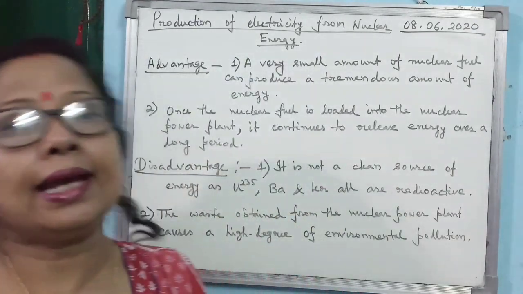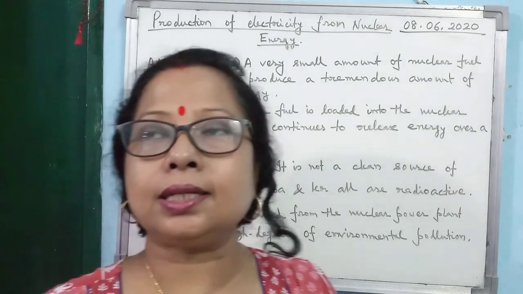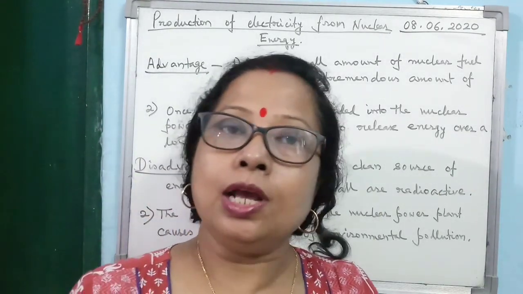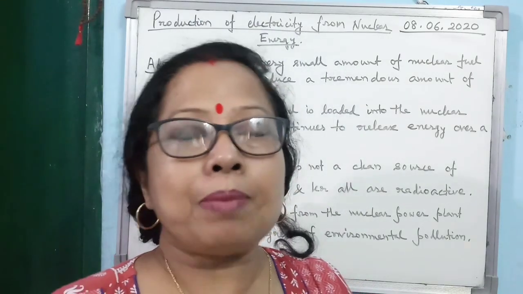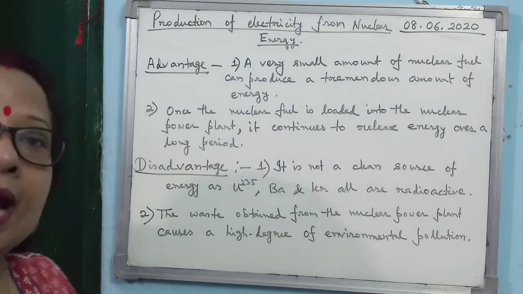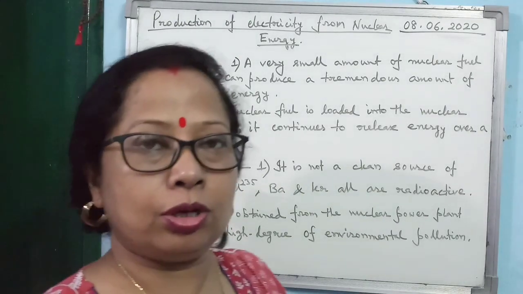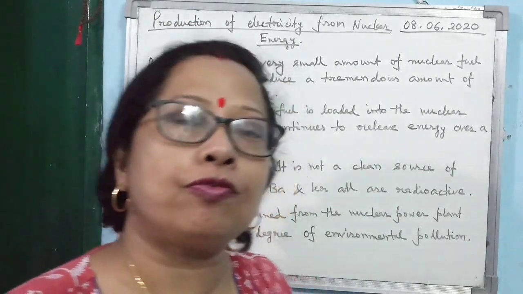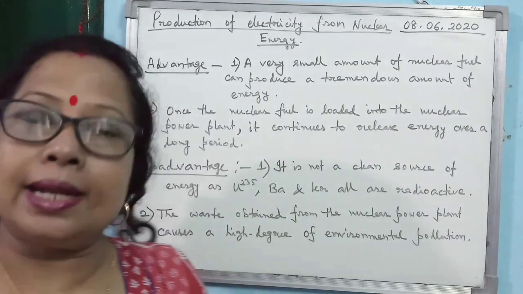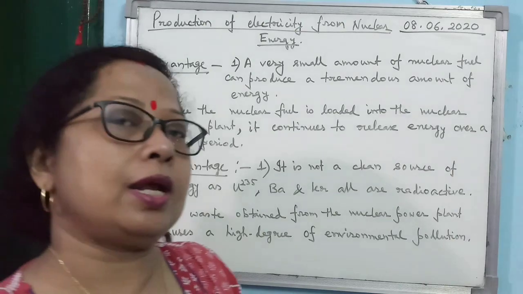The second advantage is that in a thermal power station, every day loading of coal is needed. But in a nuclear power plant, once you load the plant with nuclear fuel, it will continuously give you energy for a longer period of time.